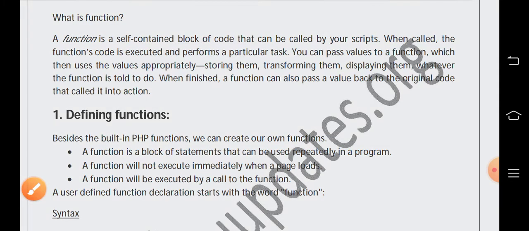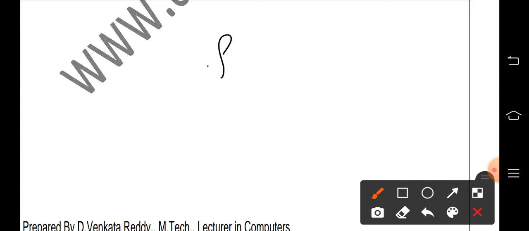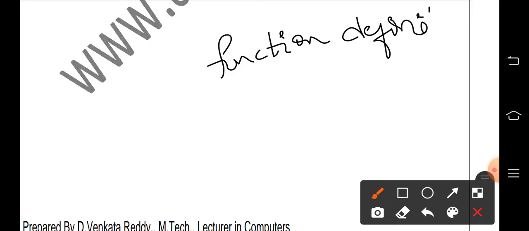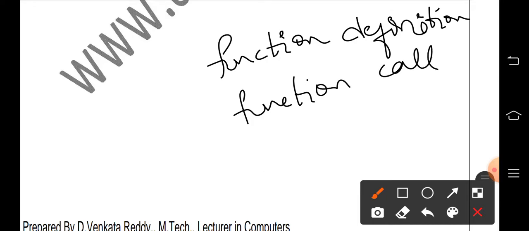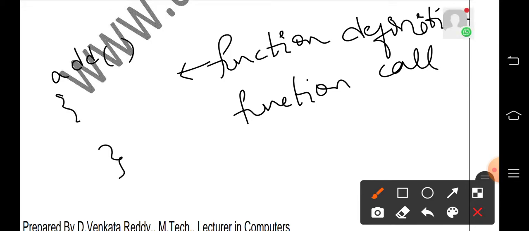Actually, when we discuss functions, we need to know about function definition and function call. These two things are very important. Function definition means we write a function like add, and we are going to add two numbers or three numbers. We write the logic for that. This is the function definition.